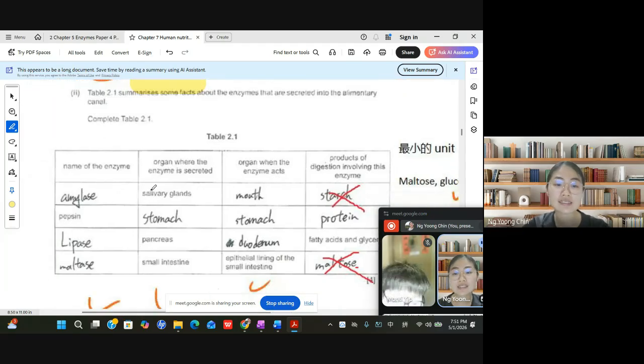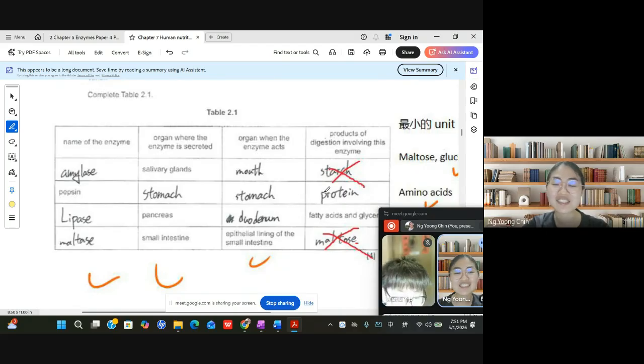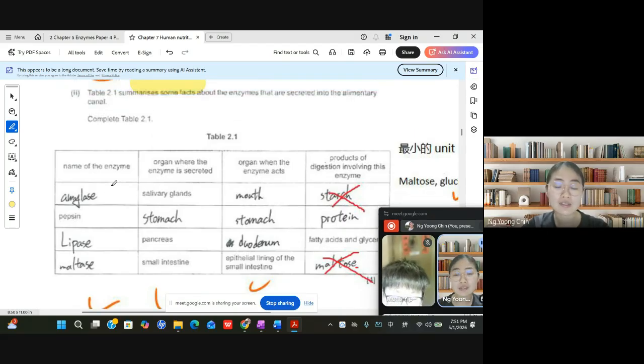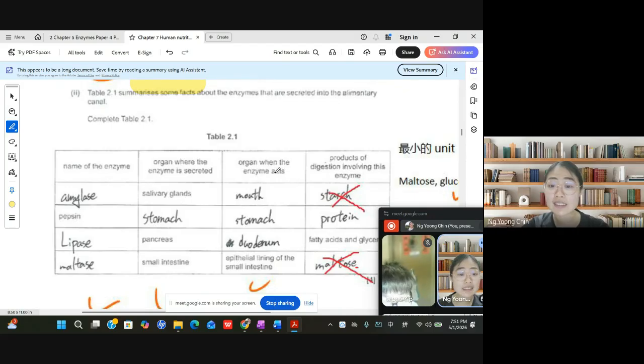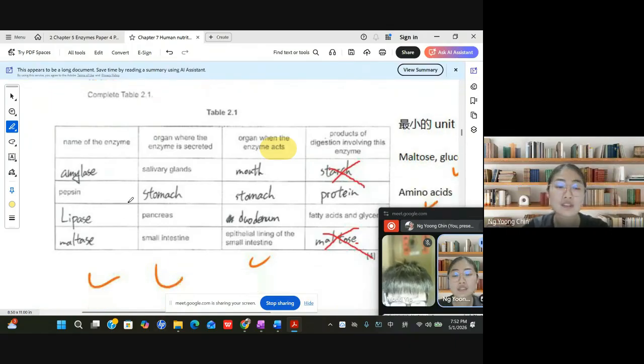And then for this one, you can see this student got the wrong answer. Why? Because I think he didn't read the question correctly. Name the enzyme. This enzyme is amylase. Amylase is secreted by the salivary glands, and enzyme X refers to the place where the digestion happens. So amylase acts at the mouth. What's the product? The product is maltose or glucose, because amylase helps to break down the starch into maltose or glucose. So the second is correct.